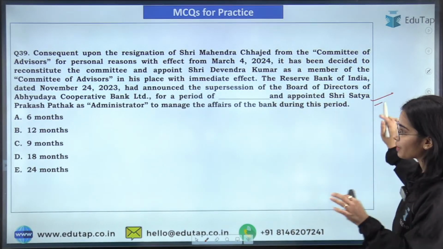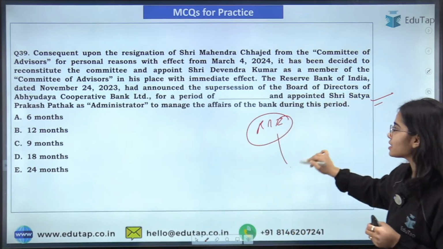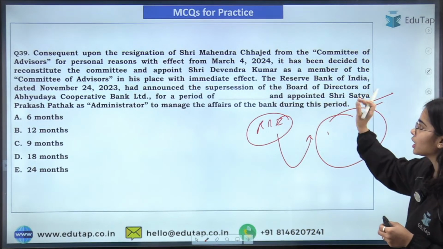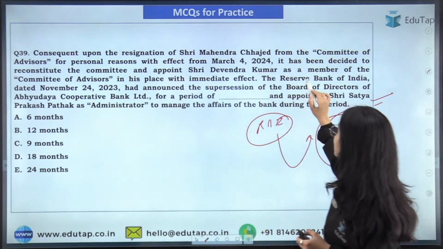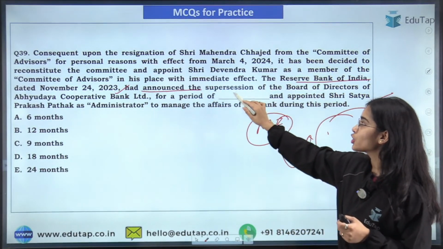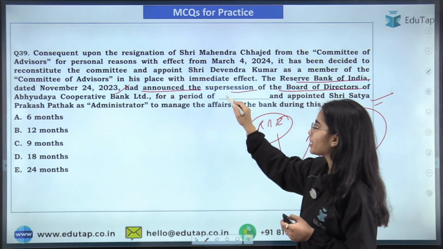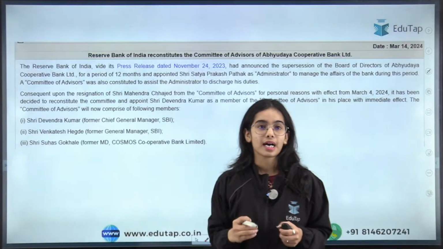So here the answer is B only. That is, the Reserve Bank of India has taken over the board members of the Abhyuday Cooperative Bank. So here the Reserve Bank of India, in November 2023, had announced the supersession of the board of directors of Abhyuday Cooperative Bank for a period of 12 months. So that is the idea here. Okay. So B is the answer here.